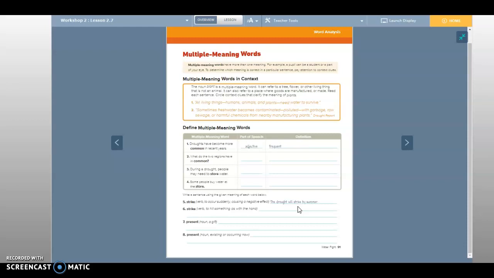Okay, and the bottom present is like I am present, which means what? I'm here, right? Like you're here. Okay, good. So present means existing or occurring now, right?